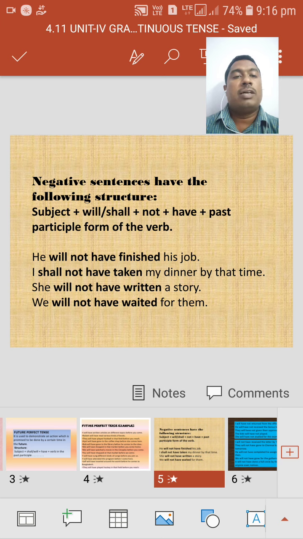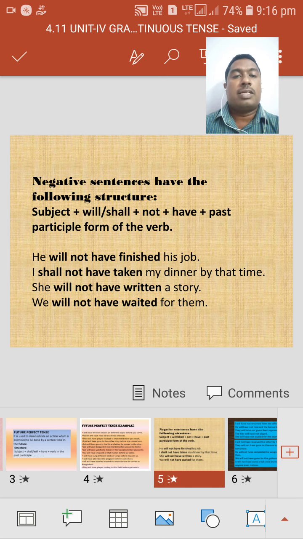The structure of the negative sentences is subject plus shall or will plus not, have plus V3, meaning past participle.